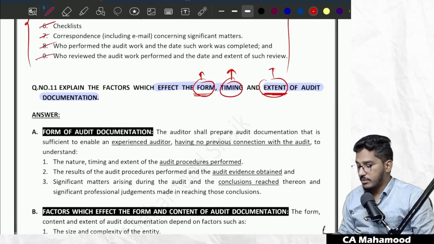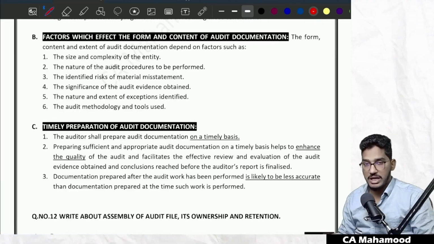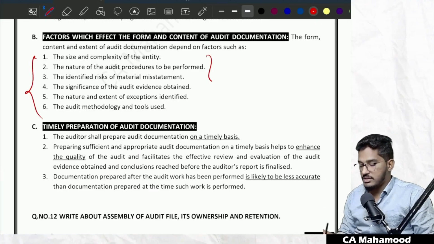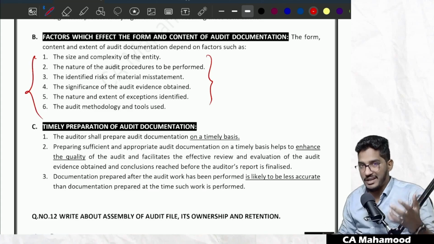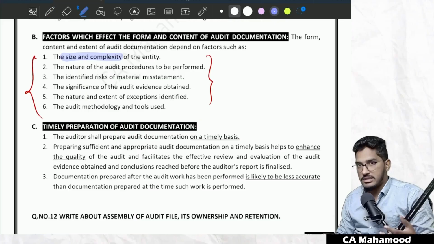Then extent of documentation. Sir, how much amount of audit documentation do I have to maintain? How much volume, how much quantity? That depends on various factors. The first factors are size and complexity of the entity. If your client size is very big, if your client is engaged in very complex transactions, then you might require a large volume of audit documentation. If the client is small in size, if the client's operations are very simple, not at all complex, then you will have less quantity of audit documentation.